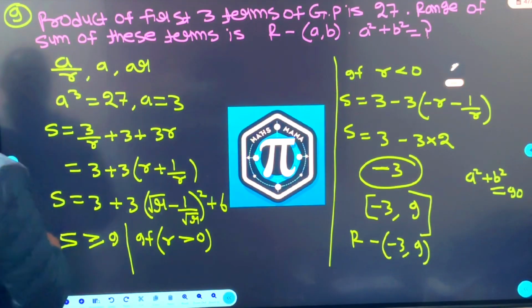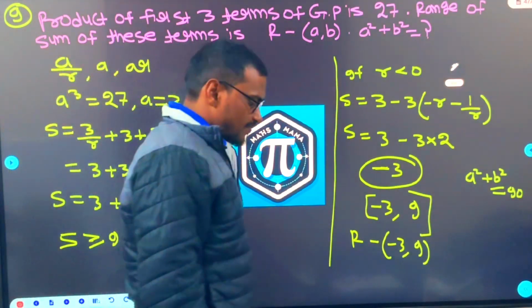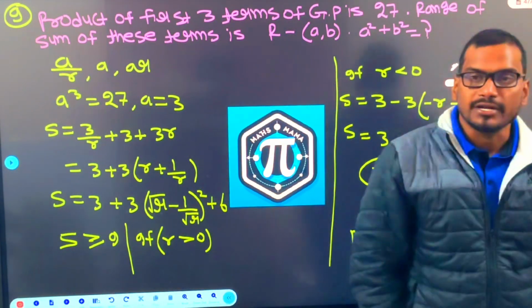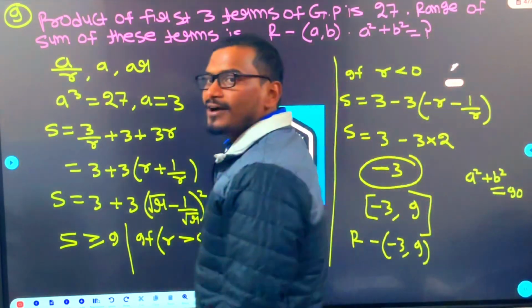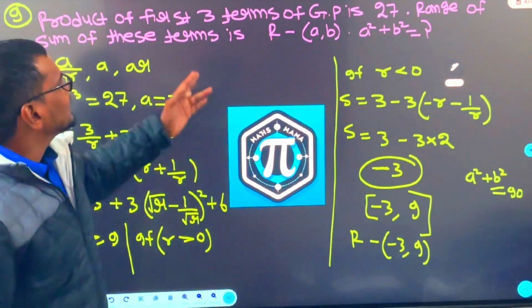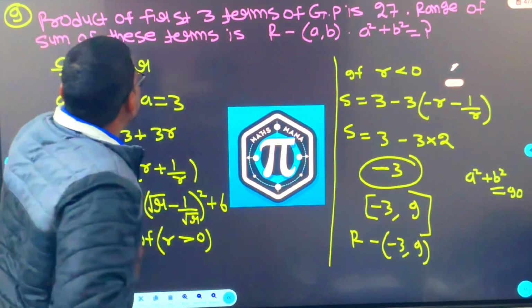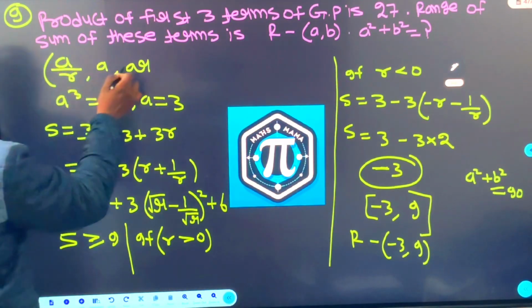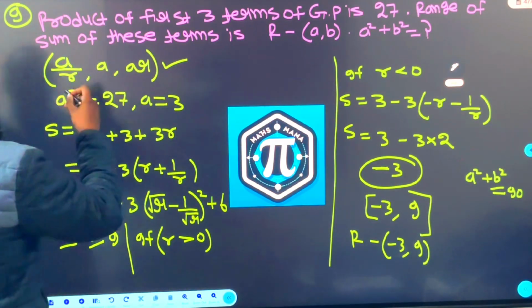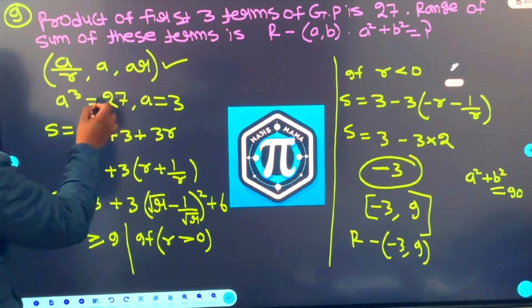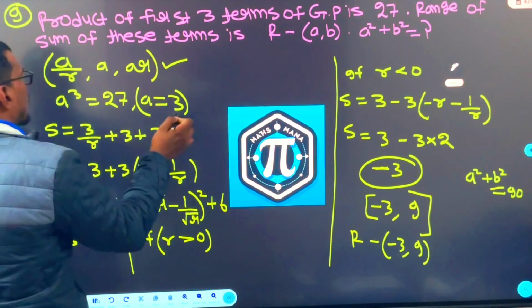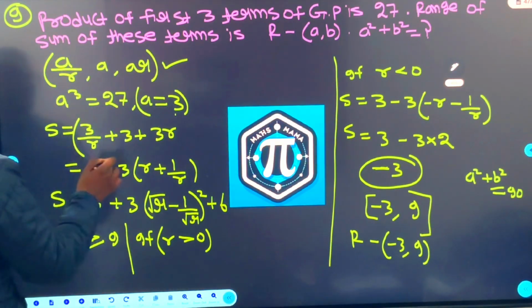Beta, question number 9. See this question. What is the question? Product of 3 terms of a GP. So let us assume 3 terms in GP: A by R, A and AR. Product is 27. So A cube is 27, A is 3. We got A. So these are the numbers, right?